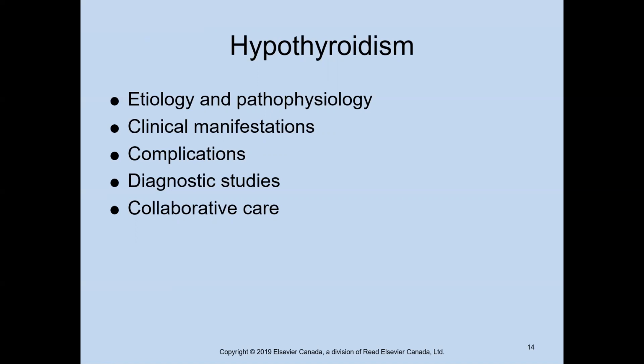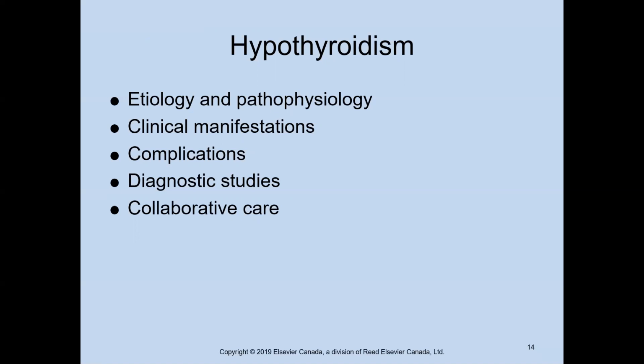Now, I'm going to bring us back to hypothyroidism and the etiology. Just the same as hyperthyroidism was too much circulating thyroid hormone, hypothyroidism is going to be insufficient circulating thyroid hormone, and a lot of things can cause that.